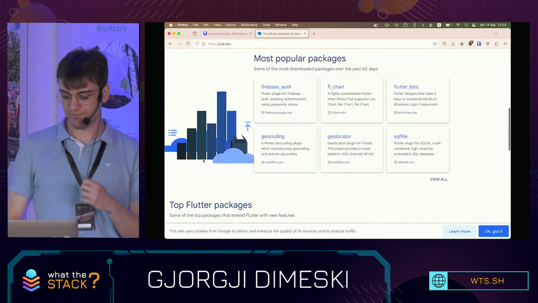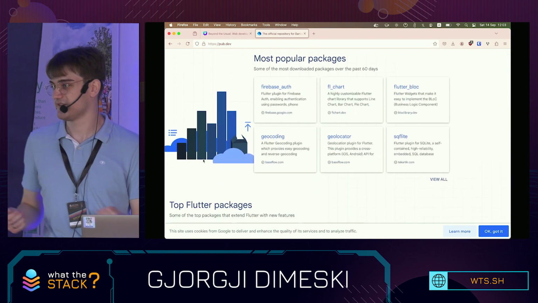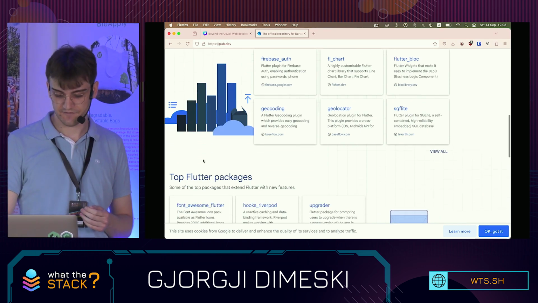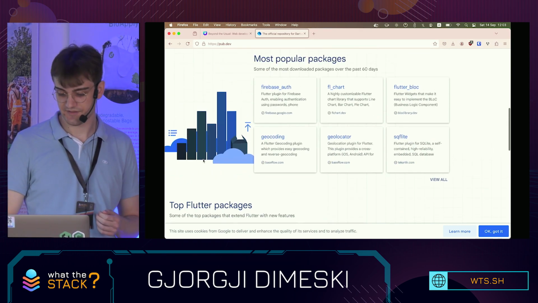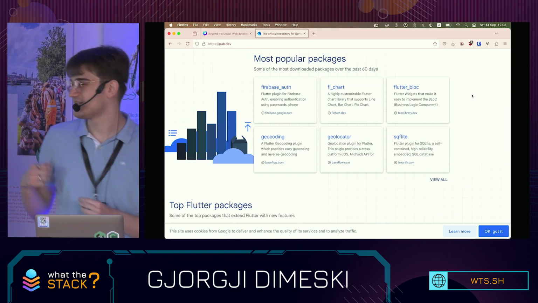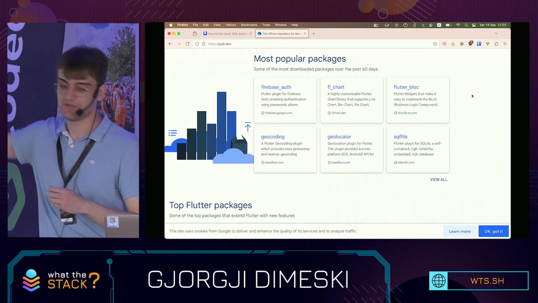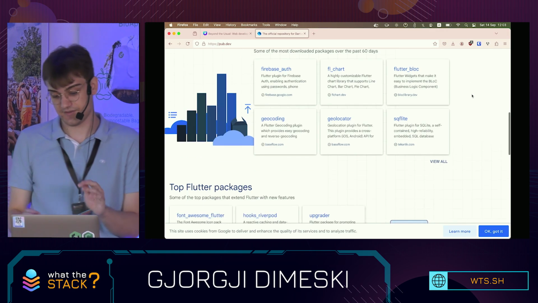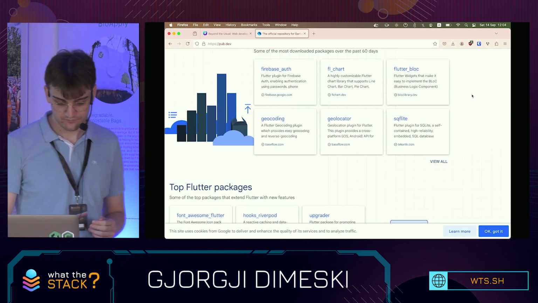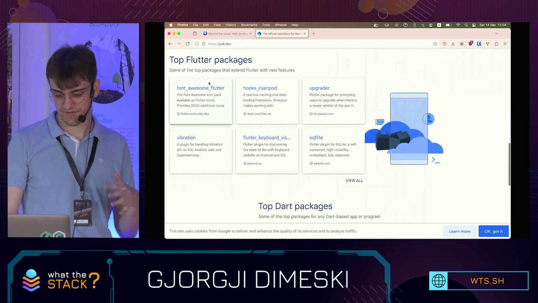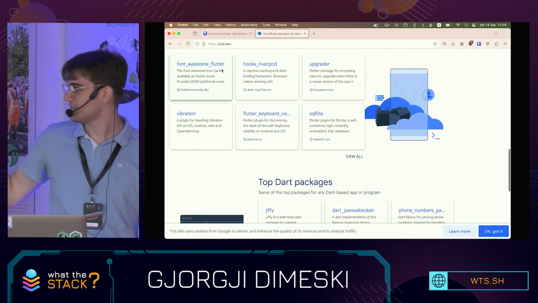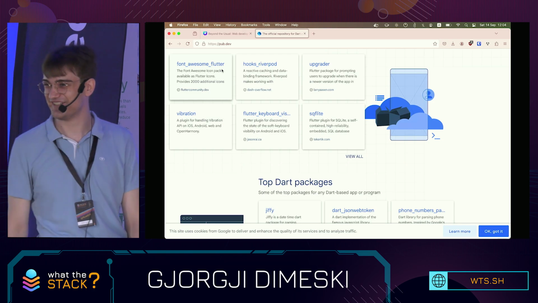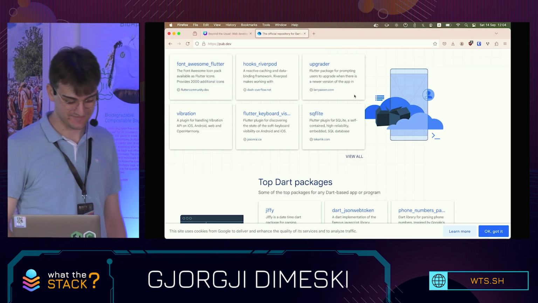You also have packages for Firebase because that's also a Google product. It's easy to integrate them. You also have different state management solutions. Flutter Bloc is a state management solution for Dart, but you can also support it for Flutter. It can also work for the web. It's technically framework agnostic. You also have font awesome stuff like that. You also have stuff like React hooks that work with Flutter. State management with React hooks.